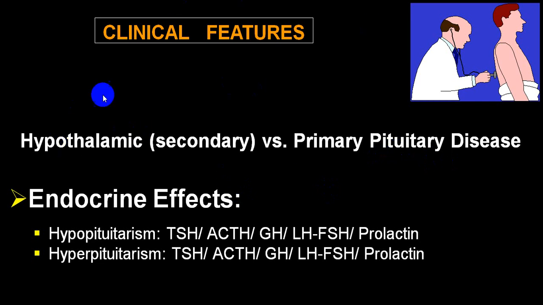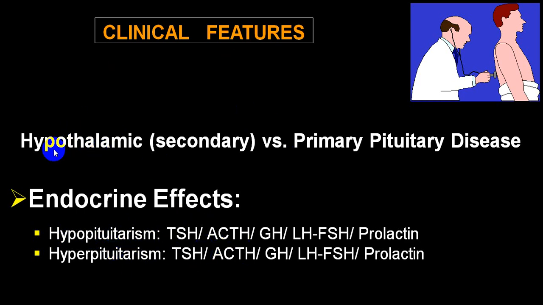If the hypothalamus produces excess hormone, there will be excess stimulation of the anterior pituitary, so it will produce hyperpituitarism, but we will call that secondary hyperpituitarism. And if it is producing less hormone, the anterior pituitary also produces less hormone, so that will be called secondary hypopituitarism. So these are secondary effects on the anterior pituitary.